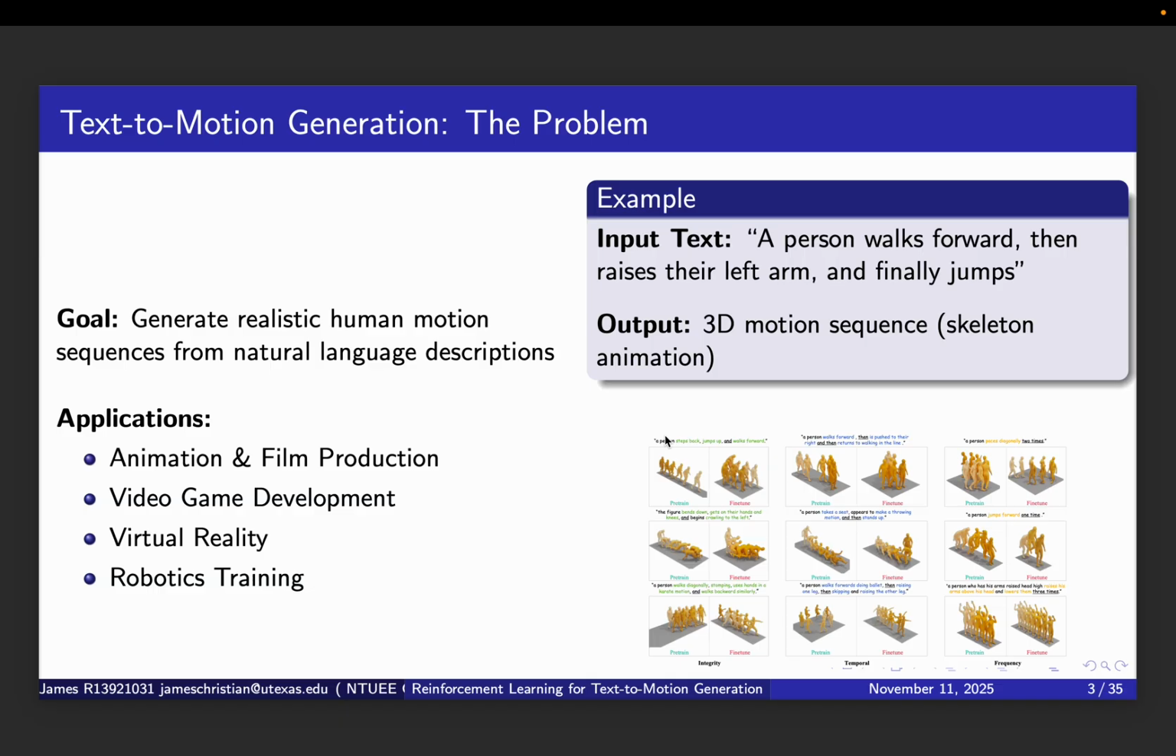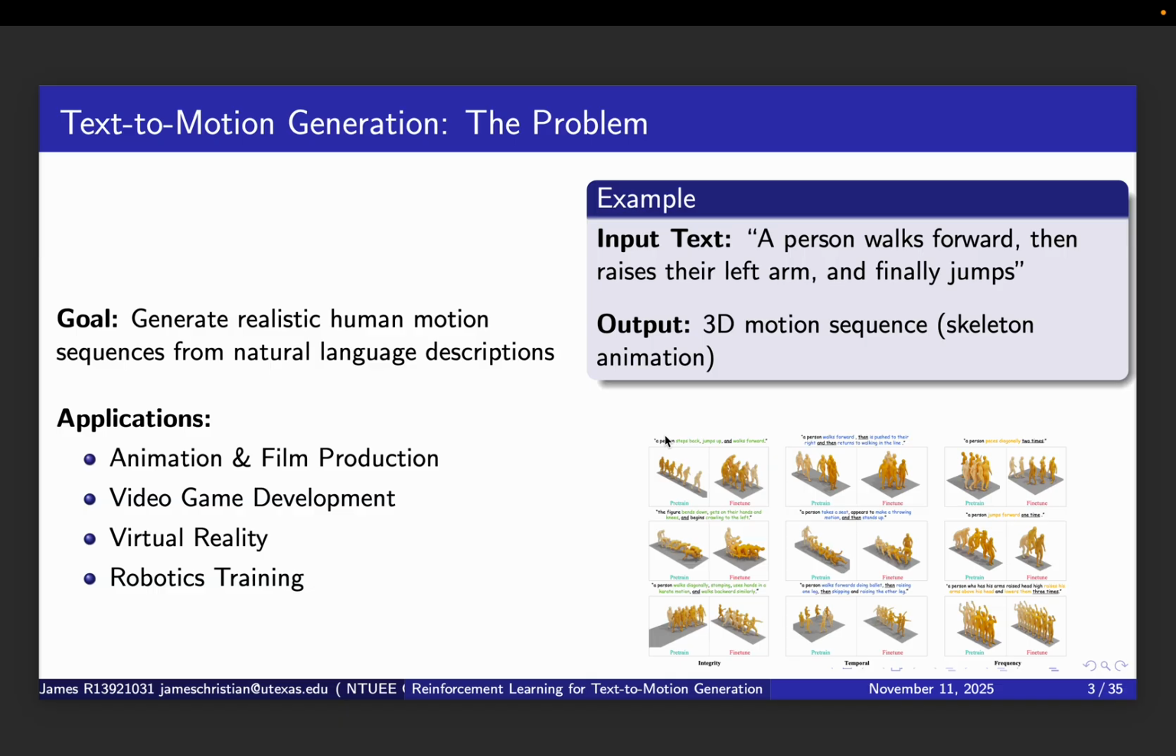Video game developers could use it to generate diverse character movement on the fly. Virtual reality applications could create more immersive experiences with natural motion, and it even has applications in robotics training, where we need to teach robots human-like movement.